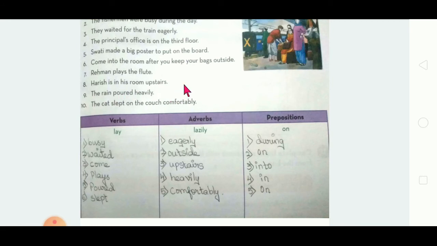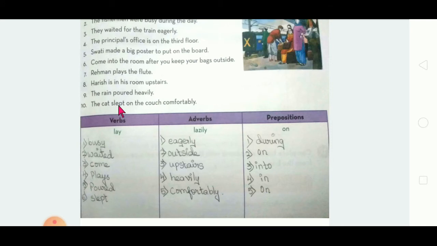Only upstairs. Upstairs is an adverb. No verb and no preposition is given. Adverb is upstairs. So you should write upstairs under adverbs. Right?